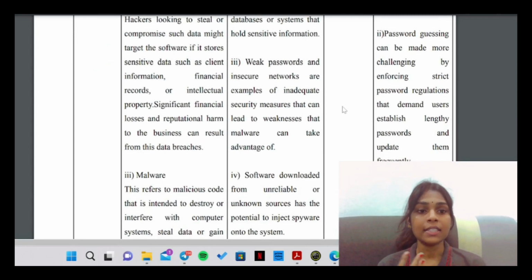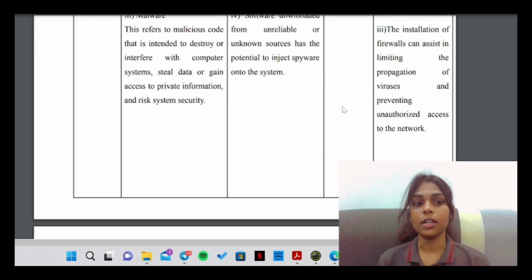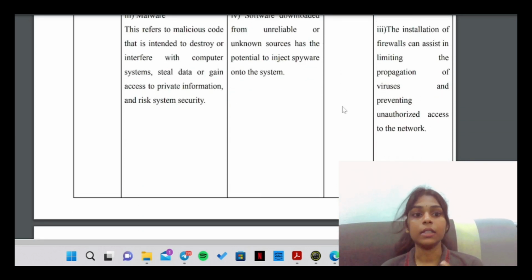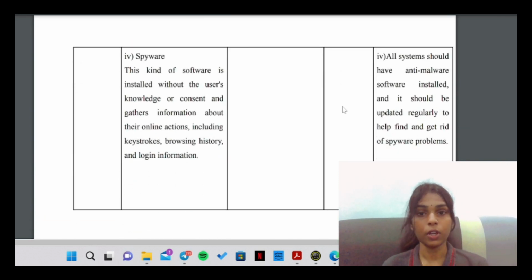Next, password guessing can be made more challenging by enforcing strict password regulations, like uppercase, lowercase, and numeric characters, that demand users establish lengthy passwords and update them frequently, like once in 2 weeks. The third control is the installation of firewalls, which can assist in limiting the propagation of viruses and preventing unauthorized access to the network. Lastly, all systems should have anti-malware software installed, like antivirus, and it should be updated regularly to help find and get rid of spyware problems.